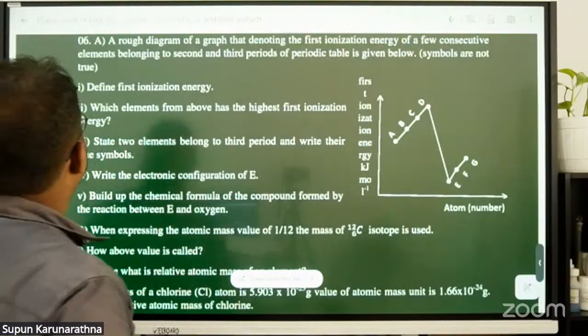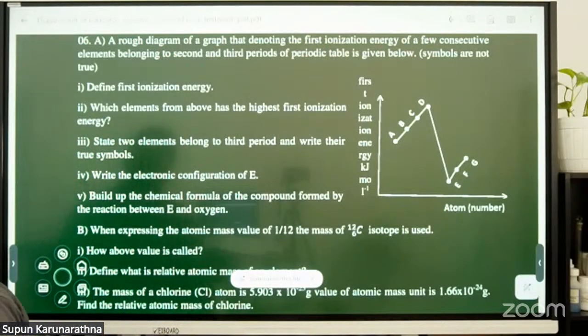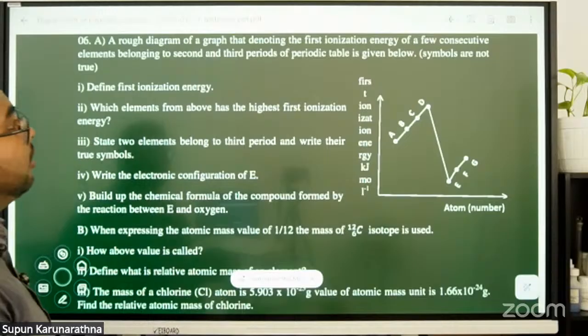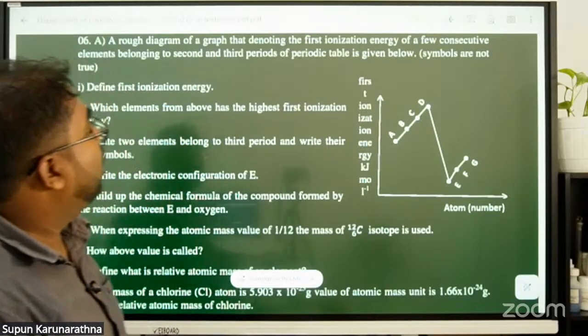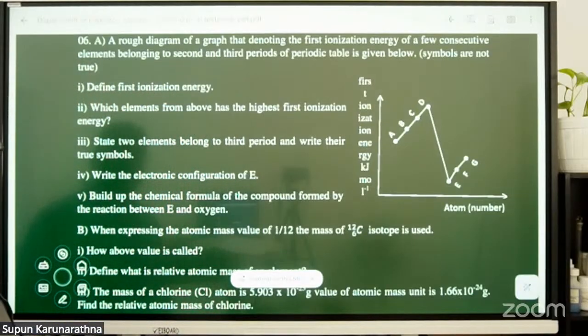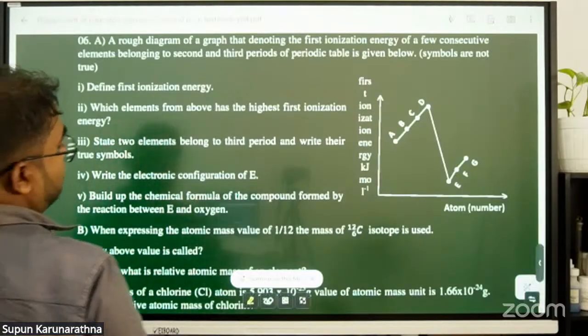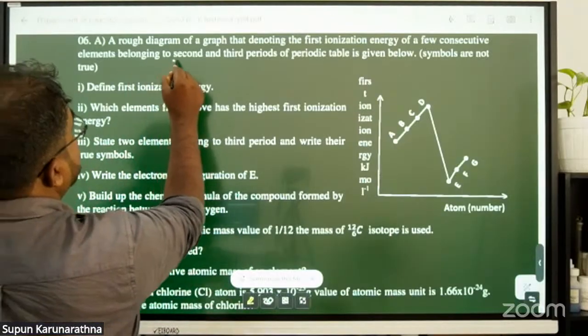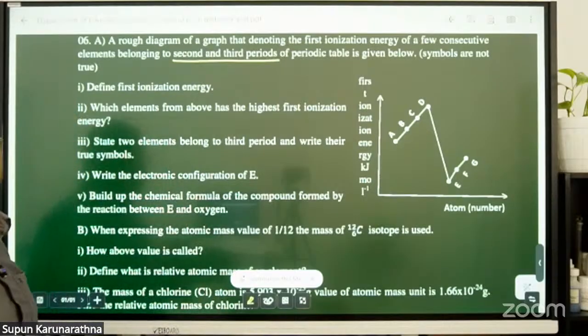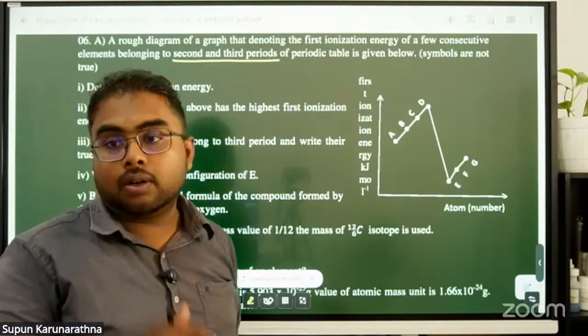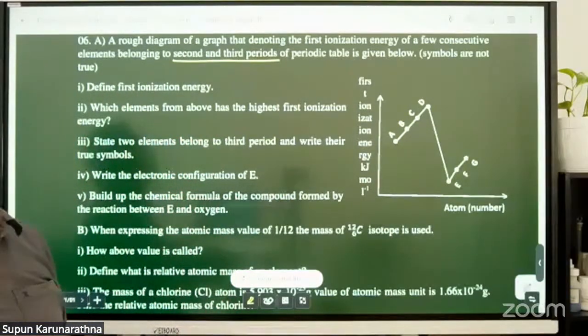Right, look at this one. A rough diagram of the graph denoting the first ionization energy of a few consecutive elements belonging to the second and third periods of the periodic table is given below. Very important. What are the periods that these elements belong to? These belong to the second and third period of the periodic table.